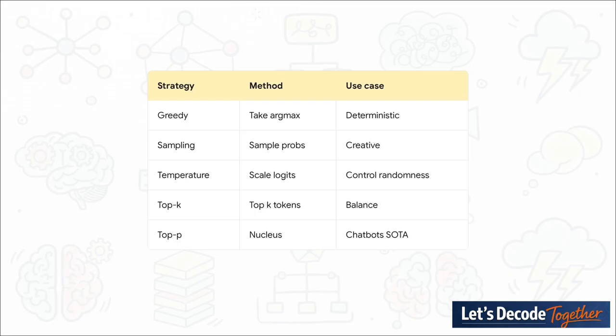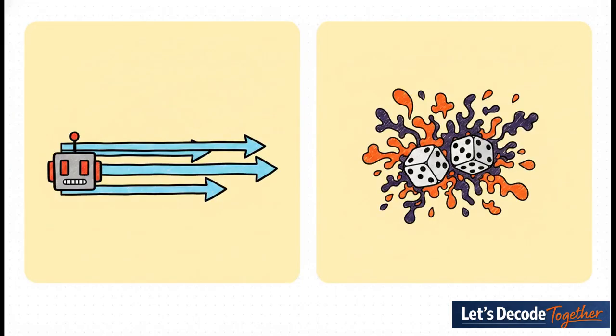That right there is currently the state-of-the-art strategy for modern chatbots, because it offers the perfect balance of coherence and natural-sounding variety. And we can't forget another absolutely crucial knob, temperature. This mathematically scales the raw numbers before a word is even picked. Setting the temperature down to 0 gives you a greedy, strictly deterministic answer with absolutely zero randomness. It's robotic, it's highly predictable. But if you crank that temperature dial all the way up to 2, the probabilities become almost completely uniform. It flattens the distribution, leading to highly diverse and often totally chaotic or nonsensical writing, simply because very unlikely words suddenly have a much higher chance of being chosen.